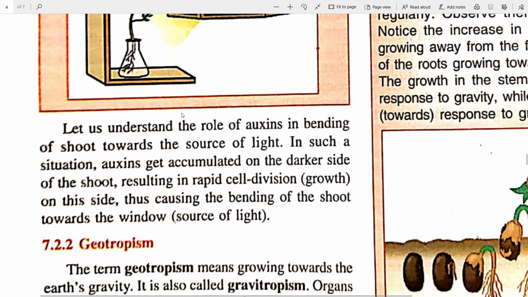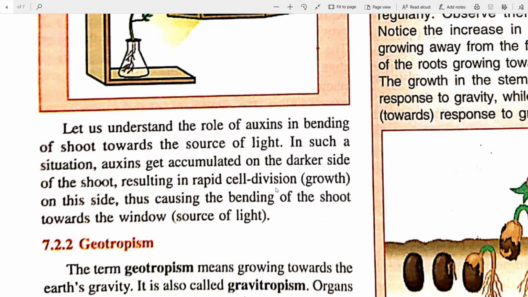We had told you, right, that auxin causes the growth of the cell. So here what happens is, in this situation where auxin causes the growth and bending, the auxins get accumulated on the darker side of the shoot, resulting in rapid cell division.